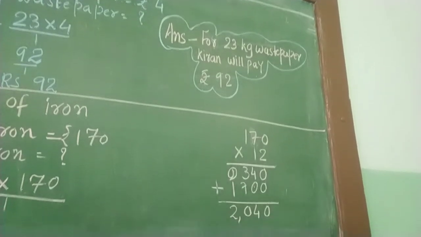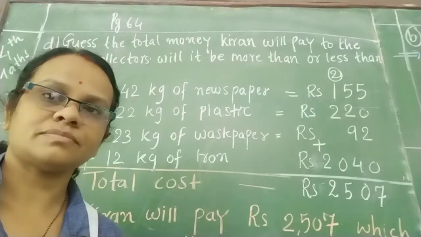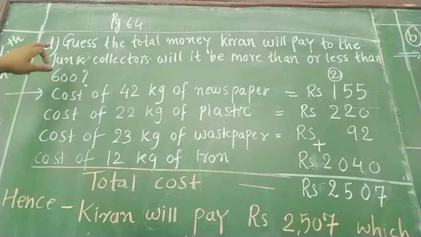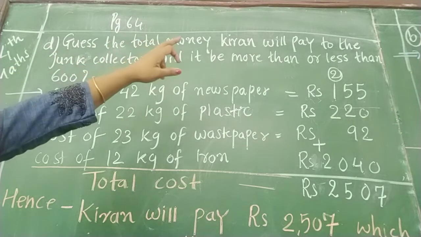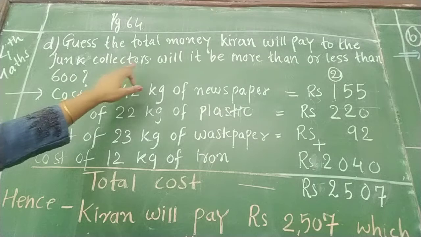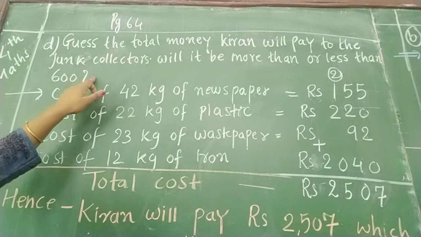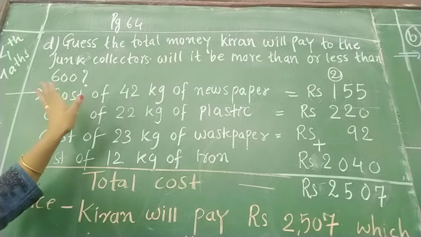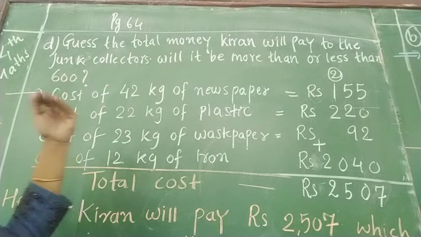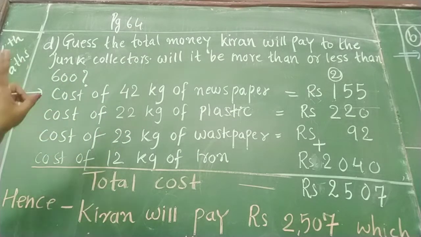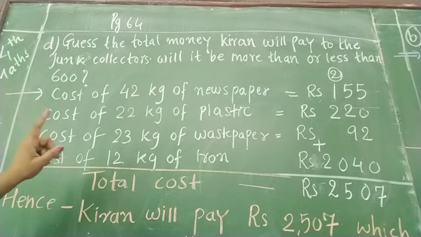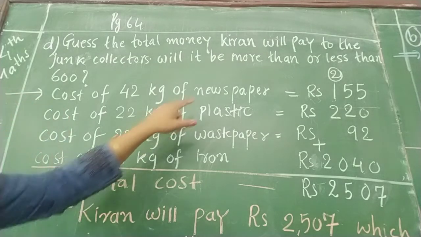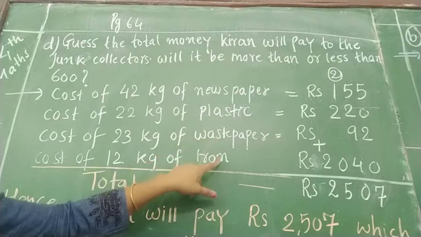So let's write this answer in the sentence. Now see what is written. Number D, guess the total money Kiran will pay to the junk collector will be more than or less than 600. उसने टोटल कितने पैसे जंक कलेक्टर को दिए और वो पैसे 600 से ज़्यादा थे या कम थे. सो व्हाट थिंग शी हैज़ पे, कौन सी चीज़ें उसने खरीदी? न्यूज़पेपर, प्लास्टिक, वेस्ट पेपर एंड आयरन.